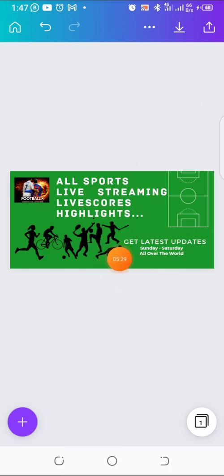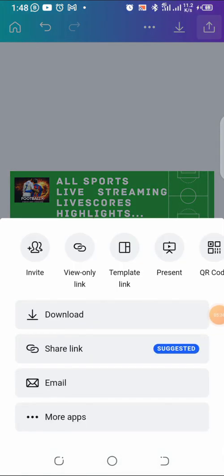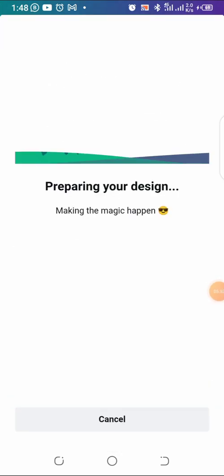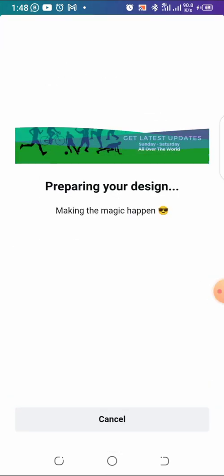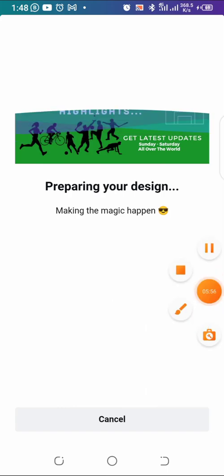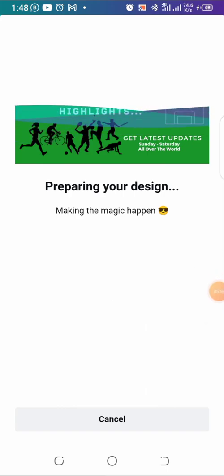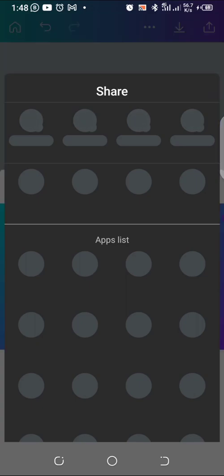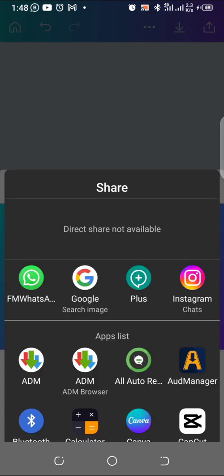All right, this is the worst design I ever made, but my bag got a bit on it. So this is all I want to use. I want to download it right now. So I click on download, and you can see it is 1024 by 500, and that's what it's going to give us. Then I click on download. All right, so that's it. I'm going to upload it right now. You can see it's very simple. If you use Canva, it is very, very simple. And that's it, guys.